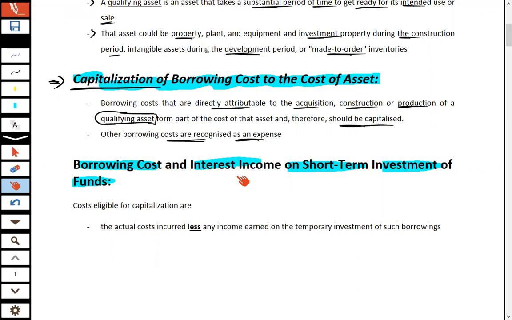So it means from a total of 1 million loan, the first 500,000 are used, and the other 500,000 are idle funds.